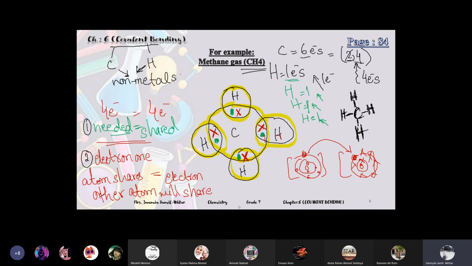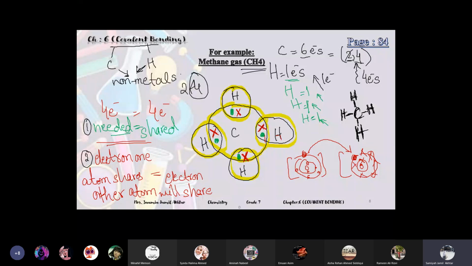So previously they were 4, right? 2,4 was the configuration of carbon. So it had 4 electrons in its outer shell, which are indicated by these red crosses, and one electron of hydrogen, these green dots. Each hydrogen is sharing its one electron with carbon.